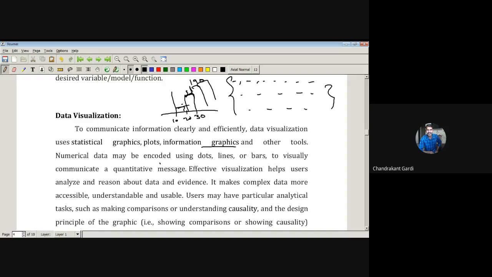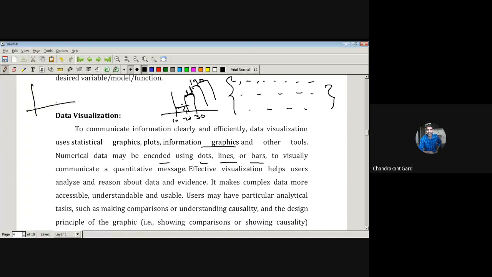Numerical data may be encoded using dots, lines, bars. Accordingly, there are certain graphs. Some graphs just contain dots. Those are nothing but scatter plot type of diagrams. They are just having dots. We haven't done any analysis to the data. Whatever data points are there, we just have plotted those data points on graphs, and just by observing those points, we may get some idea.